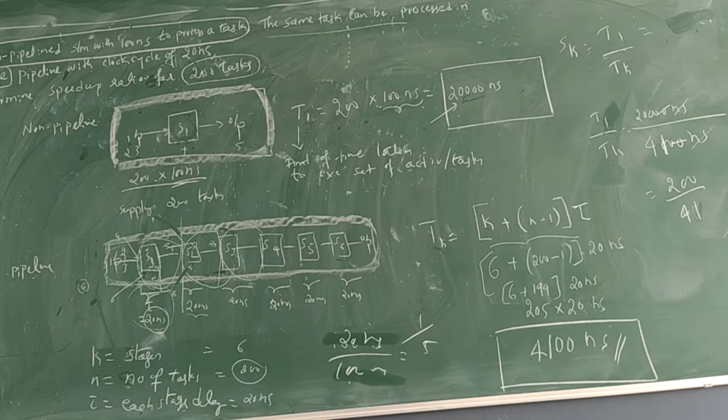It's almost equal to 5. If it were 40, you would have got 5. So it is somewhere around 4.8. So now the speed up factor is 4.8.